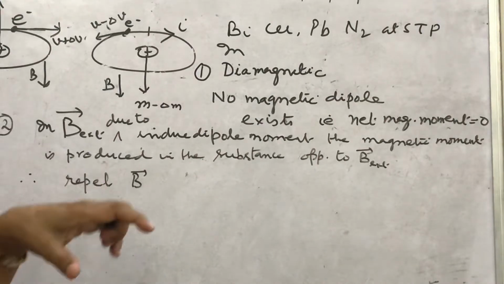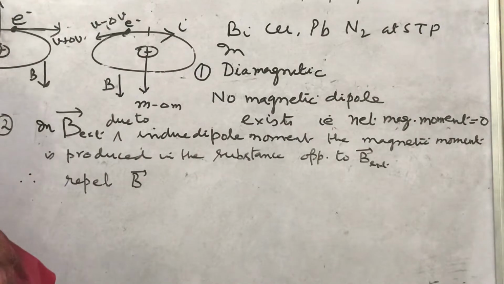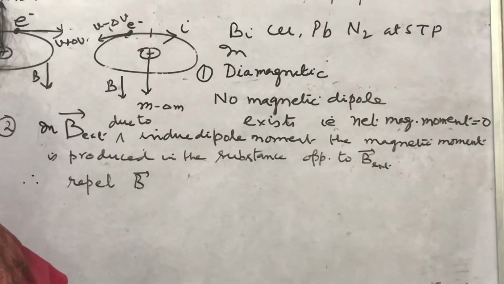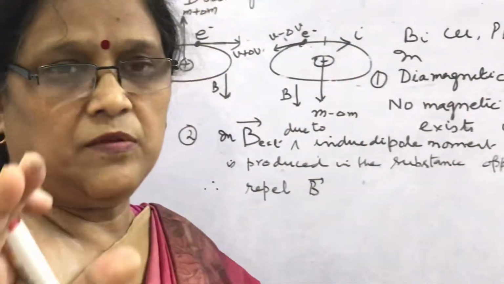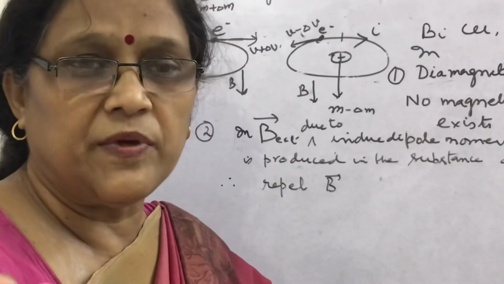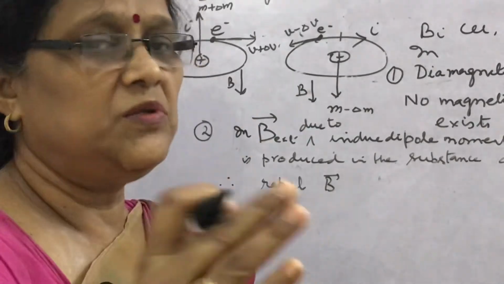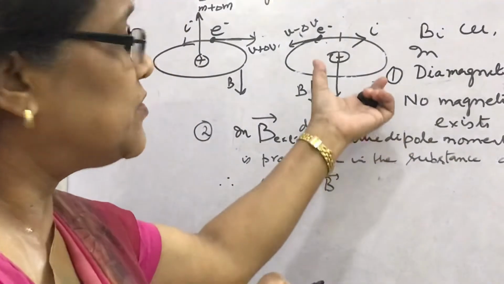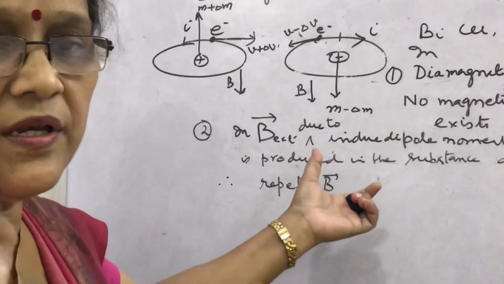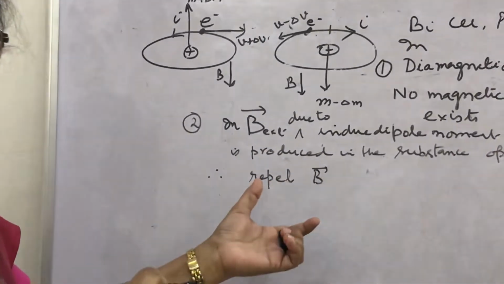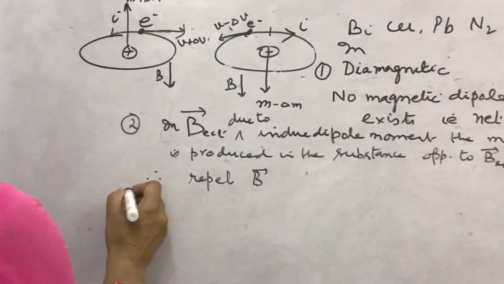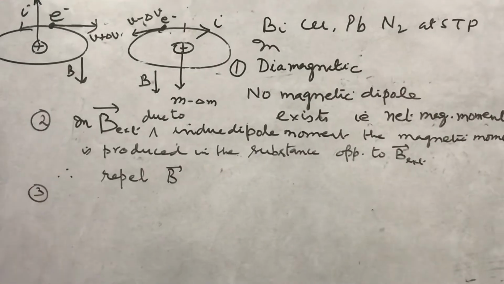We have learned in the previous video about the magnetic susceptibility, mu r, relative permeability. How do these factors in case of diamagnetic materials, what are their values, how will you find? Look in the third property.